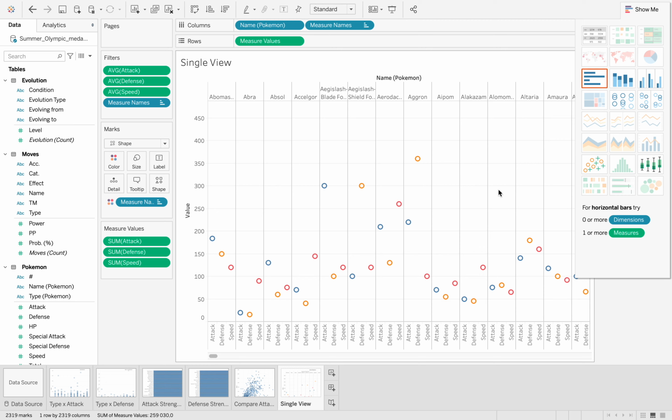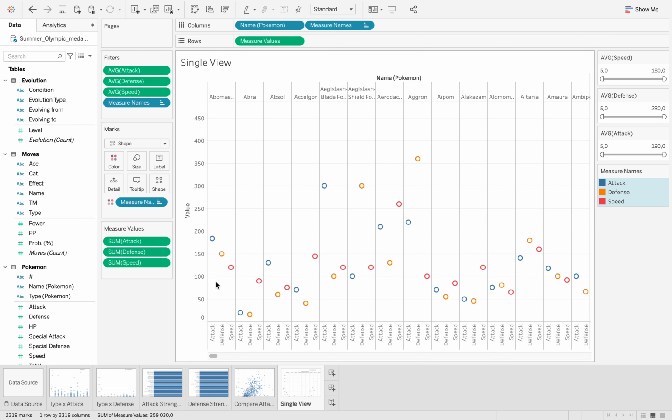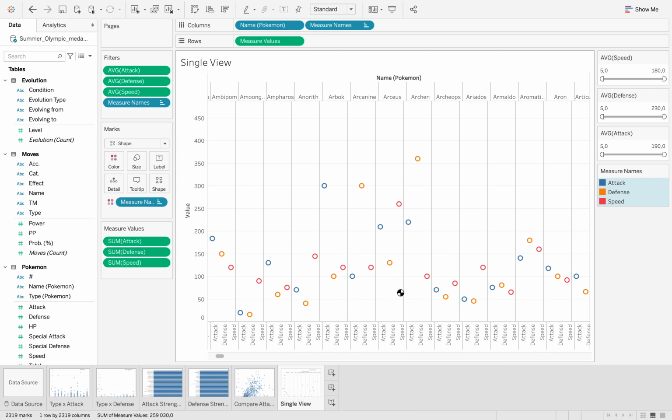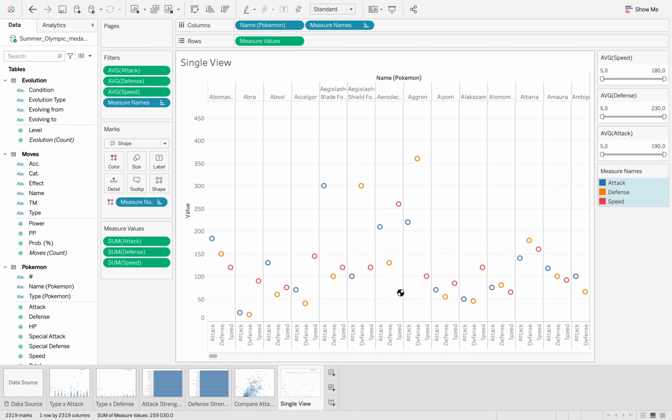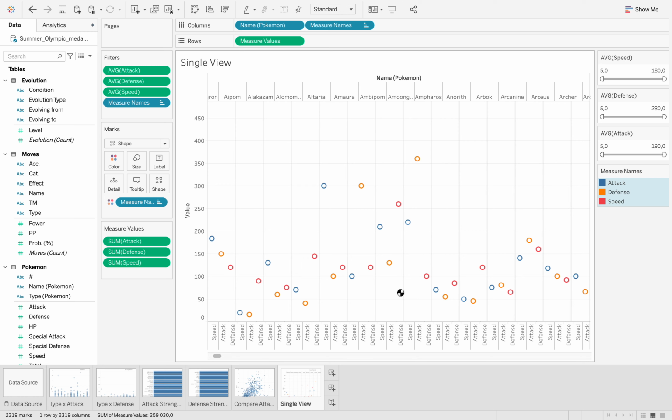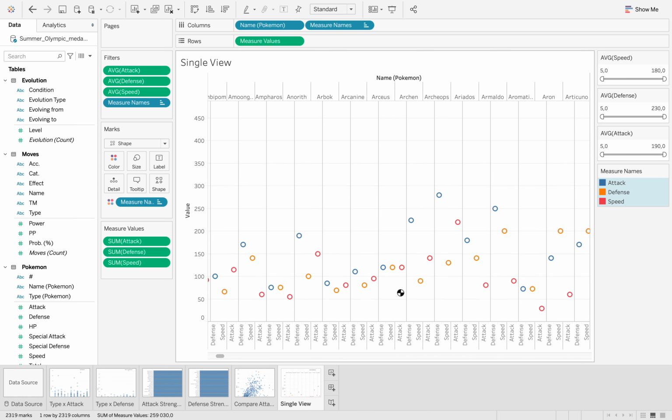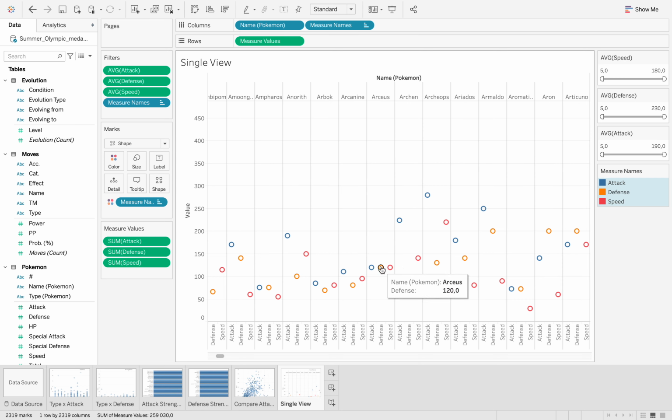Looking into this graph, which is the circle view side by side, this one, side by side circles, we get to understand now, we can pick names from our previous stories. The reason I can't is because every time I have to scroll for a name, Tableau will take time to load. But the idea I'm trying to push here is that you can easily see from this graph that some Pokemons, as much as they can be lower than this one, are more balanced,